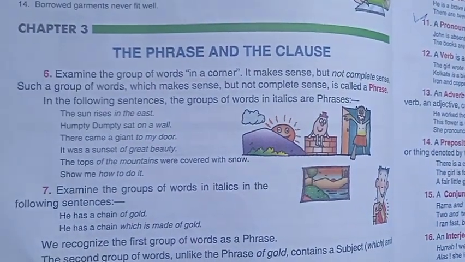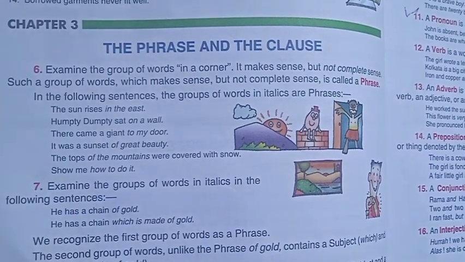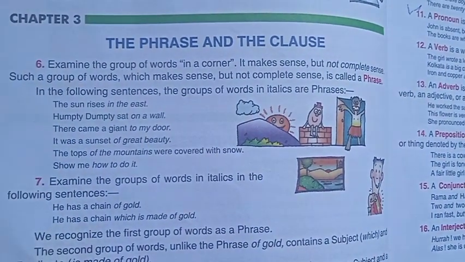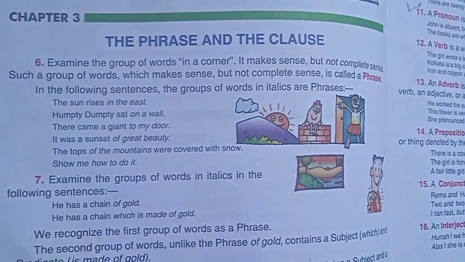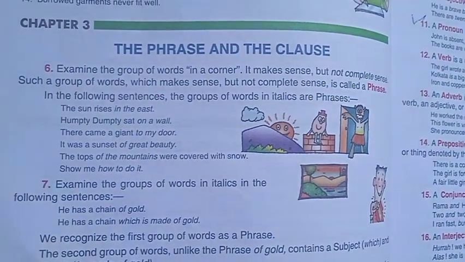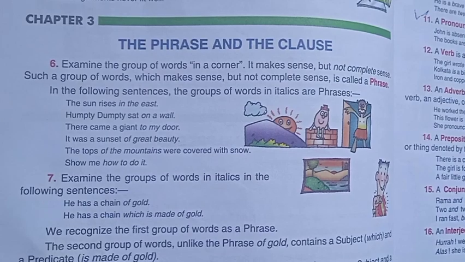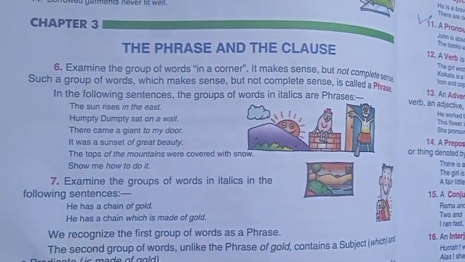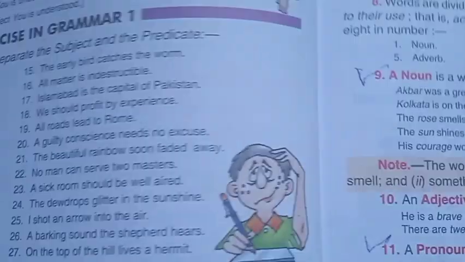The second group of words, unlike the phrase "of gold," contains a subject, "which," and a predicate, "is made of gold." Such a group of words which forms part of a sentence and contains a subject and a predicate is called a clause.